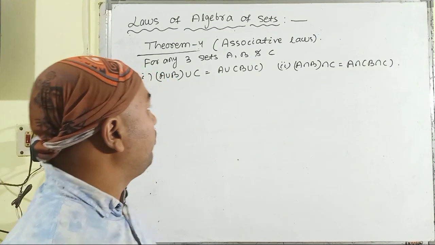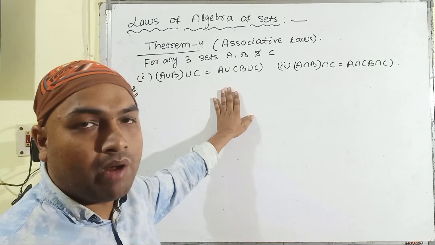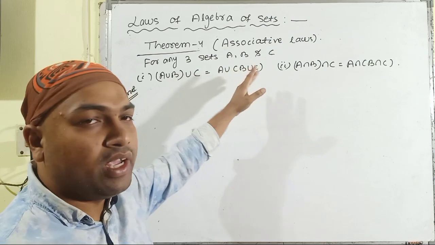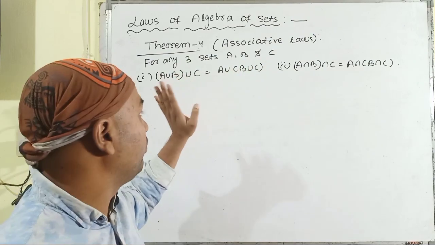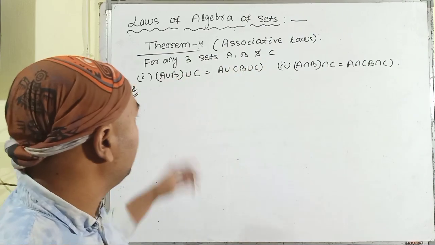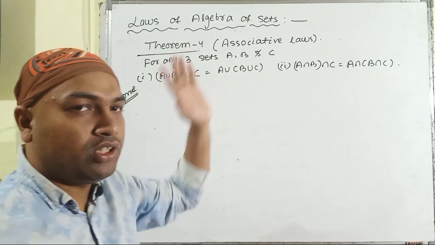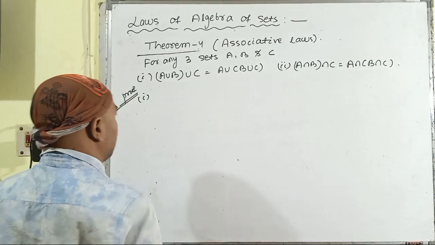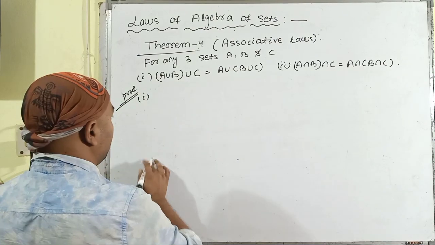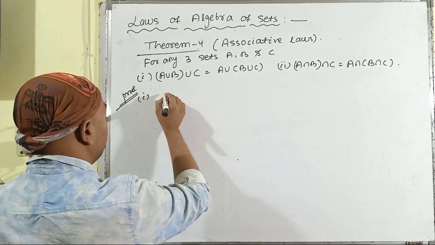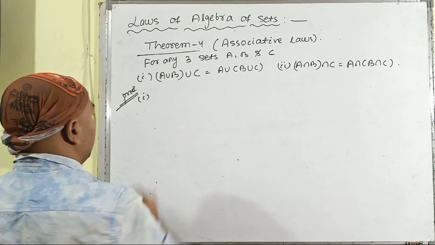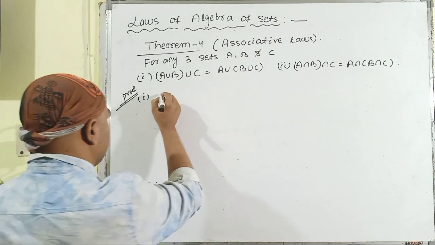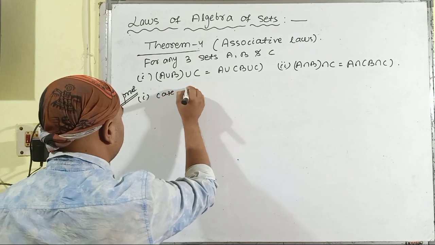In theorem number 4, that means the associative law, we have to consider any 3 sets. Let the 3 sets be A, B and C. Here we have to prove both parts, in the case of union and also in the case of intersection. So this is the first part of the associative law, that is (A ∪ B) ∪ C is equal to A ∪ (B ∪ C). This is case 1.